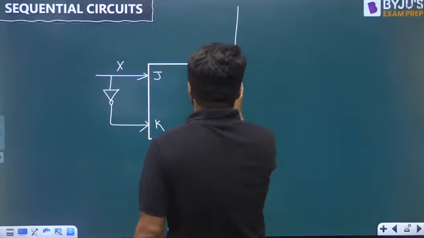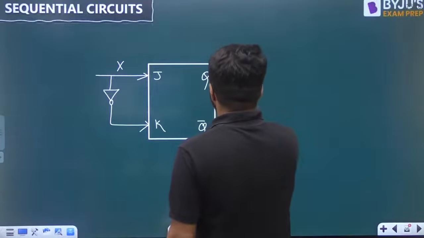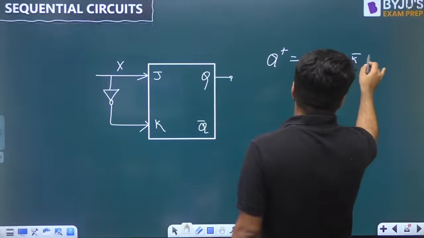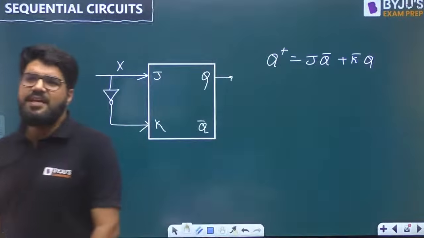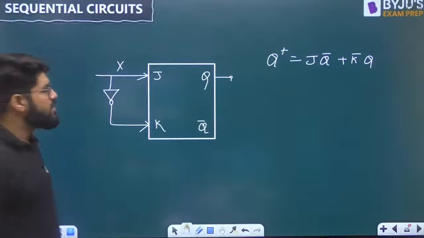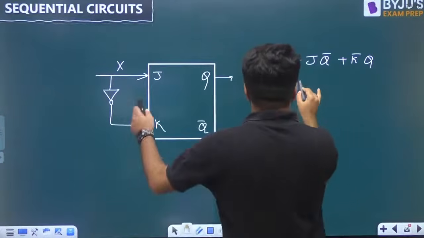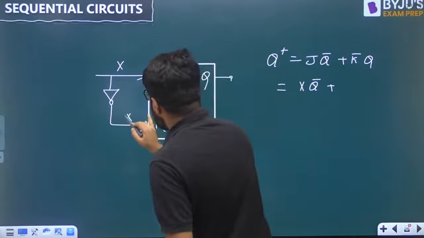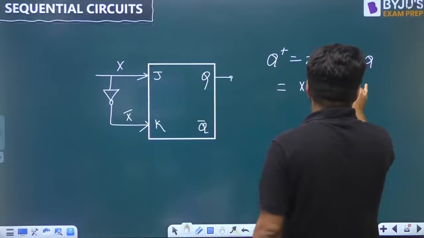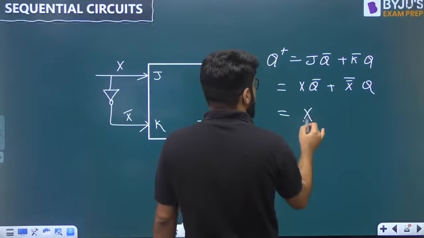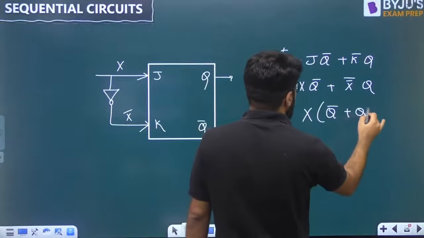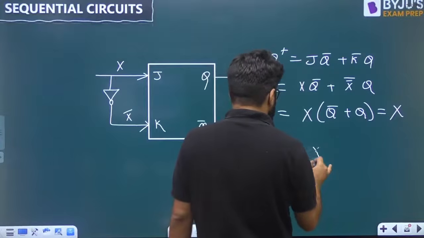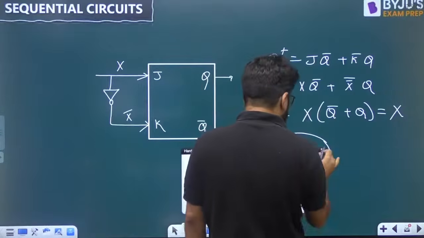So dekho. What is the next state equation? What is the next state equation of JK flip-flop? It is given by the formula JQ bar plus K bar Q. Hope you remember. The next state equation of the JK flip-flop is JQ bar plus K bar Q. Now, what is there on the J? It is X. So XQ bar plus K bar. So what is there on the K? K is getting X bar. So X bar bar will be X, and X is common. You get Q bar plus Q. Q bar plus Q is equal to 1. So you get only X. So what is the Q plus? It is only equal to X, and it is behaving like what flip-flop now?